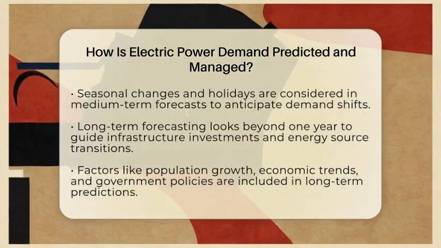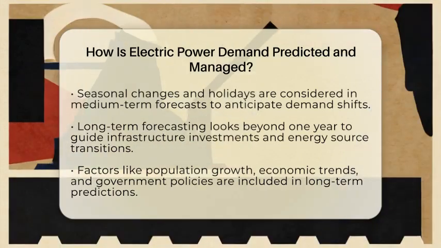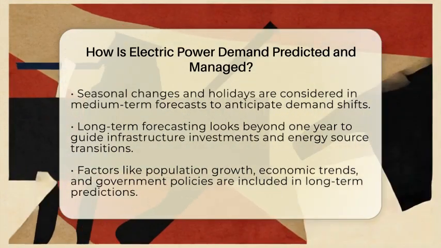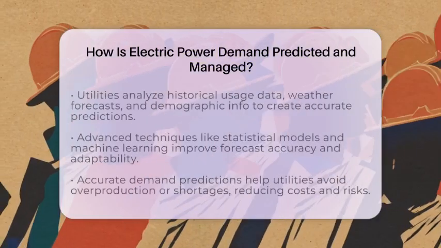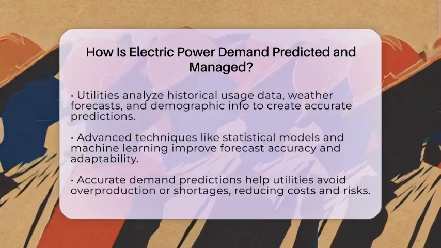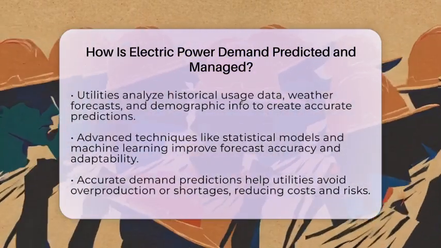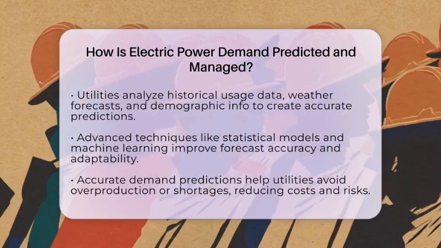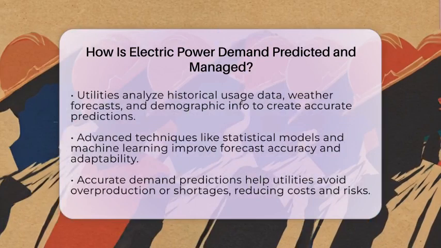The third type is long-term forecasting, which looks beyond 1 year. This guides decisions about building new power plants, upgrading infrastructure, and investing in renewable energy sources. It takes into account population growth, economic trends, government policies, and the shift toward cleaner energy. These forecasts help utilities prepare for future demands and ensure the grid stays reliable.